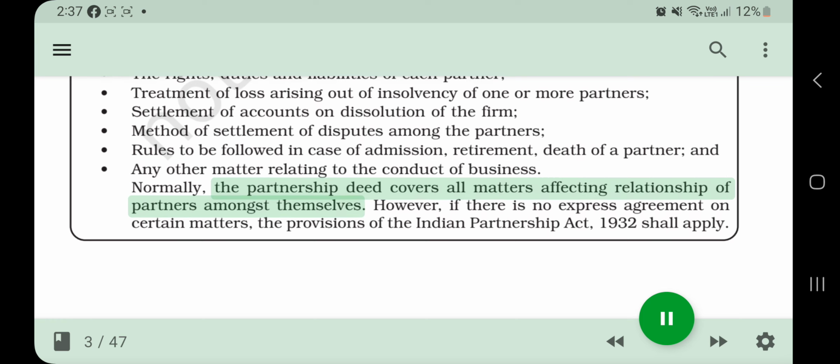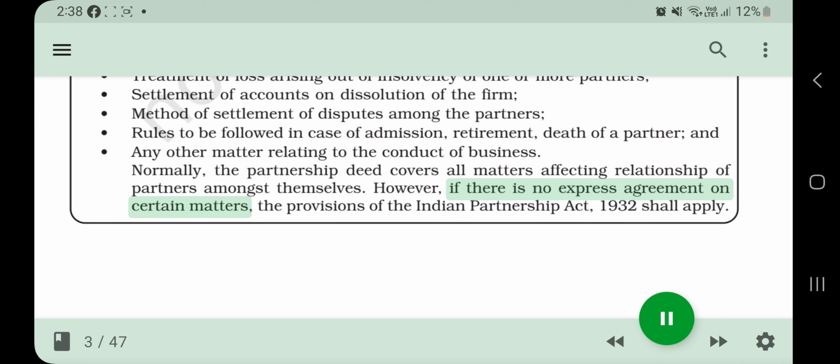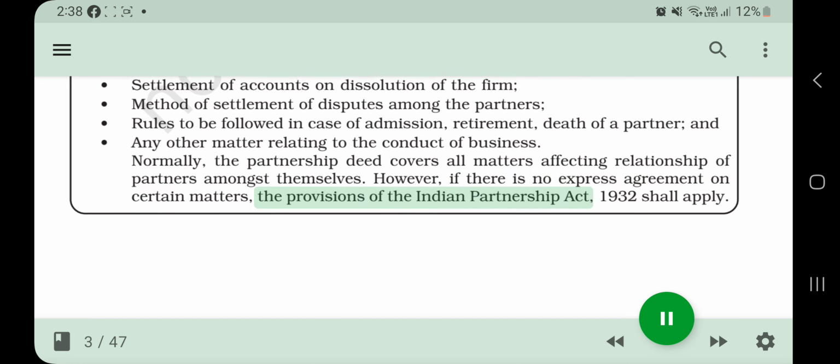Normally, the partnership deed covers all matters affecting relationship of partners amongst themselves. However, if there is no express agreement on certain matters, the provisions of the Indian Partnership Act, 1932 shall apply.